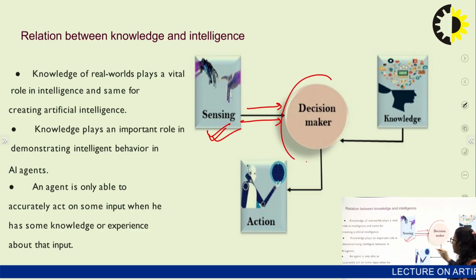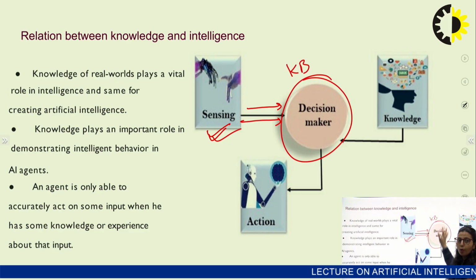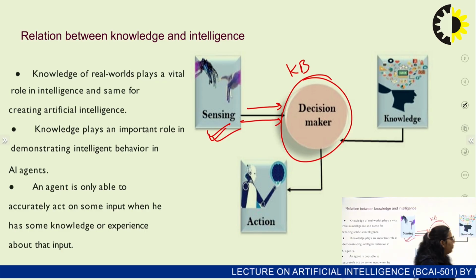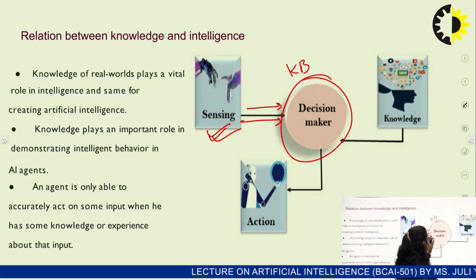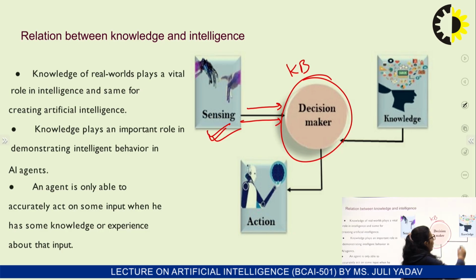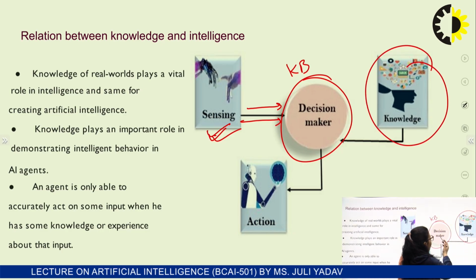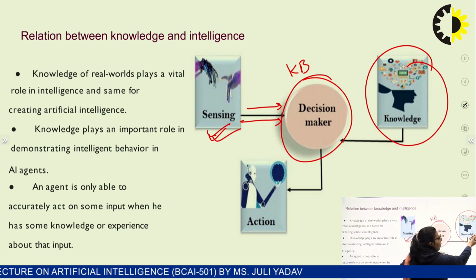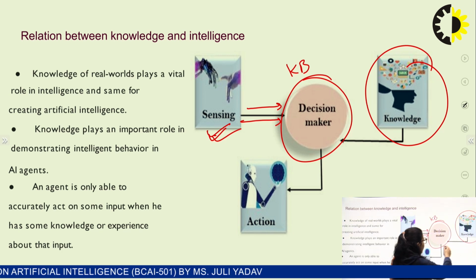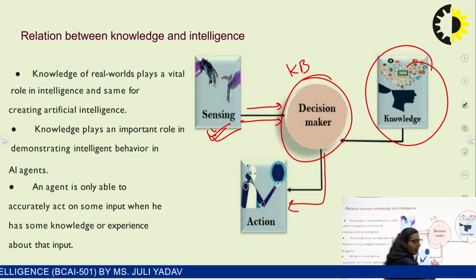This decision maker is the knowledge base where we have stored all kinds of knowledge about the real world. Then using any of the knowledge types it has, by using both things, whatever it senses and whatever knowledge it has in its knowledge base, it can perform the action.